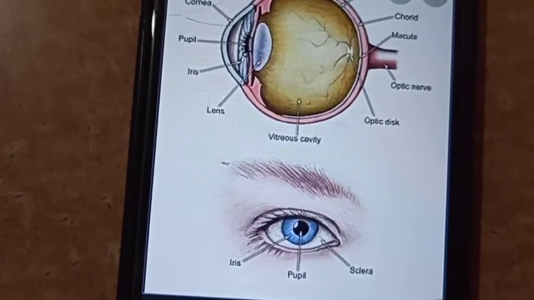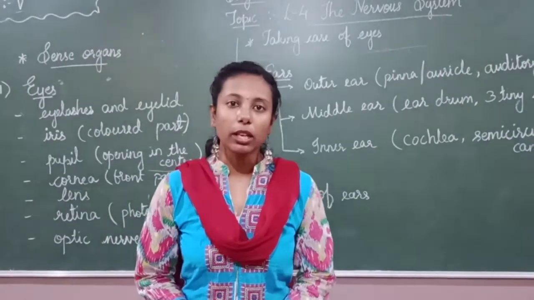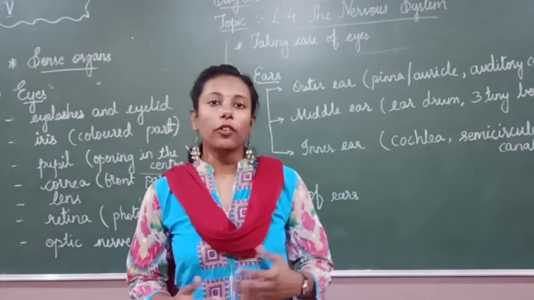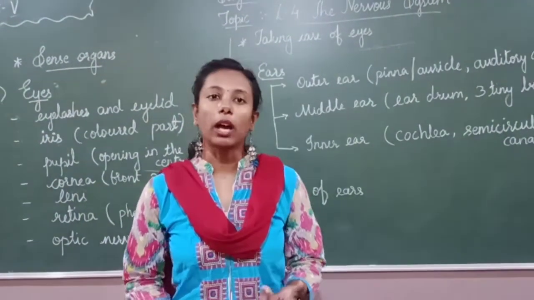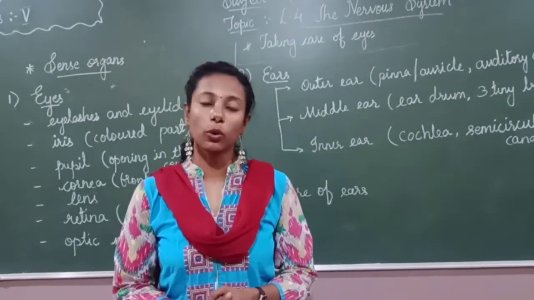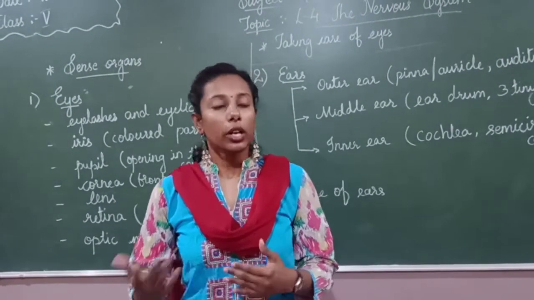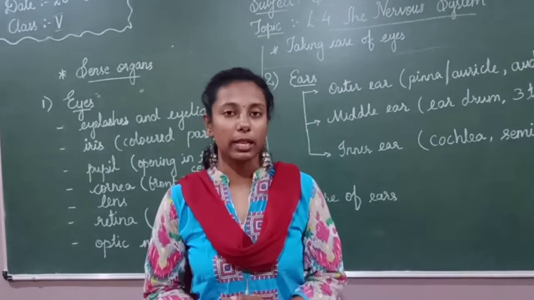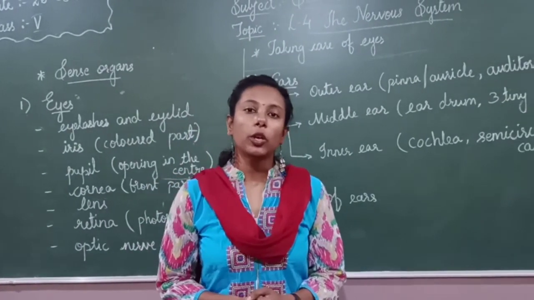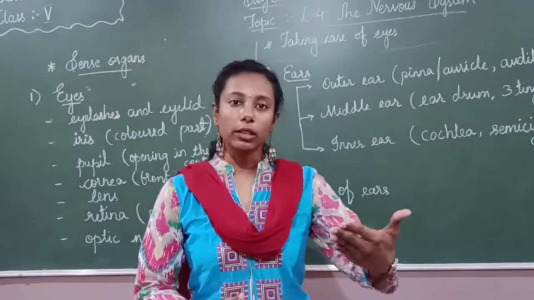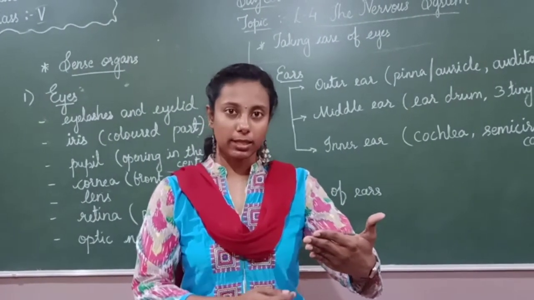Okay children, so now let us learn about how to take care of our eyes. For taking care of our eyes, first we have to wash our eyes properly with cold water. Children, use cold water and use your own handkerchief or your own towel. Don't use somebody else's. Whenever you are reading, keep the book a little far, a foot distance.